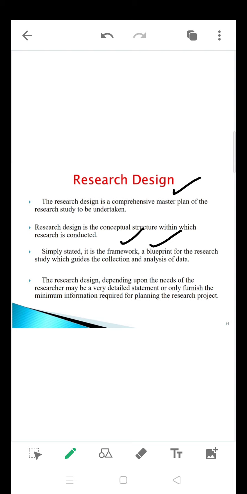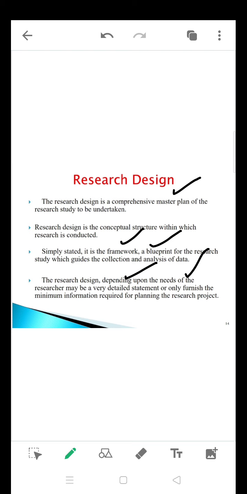It may be a detailed statement provided by the researcher or only a minimum of information about the research. So by looking at a research design, he is going to understand what exactly he wants to do. It may consist of detailed information or only minimum information. In precise, the research design can be called a master plan, a framework, or a blueprint for conducting a research by the researcher. It is going to be designed by the researcher himself.